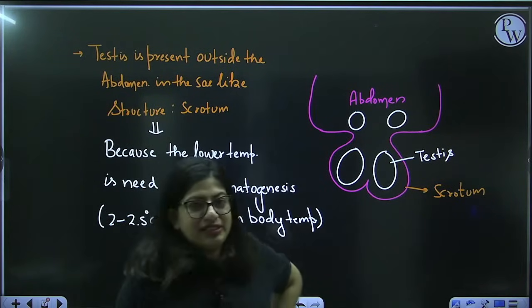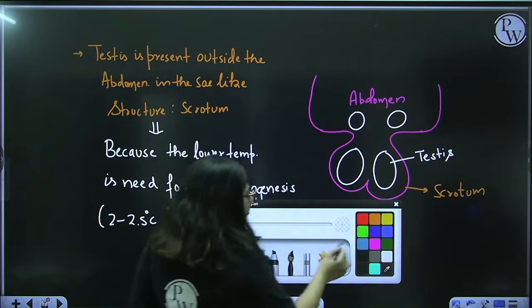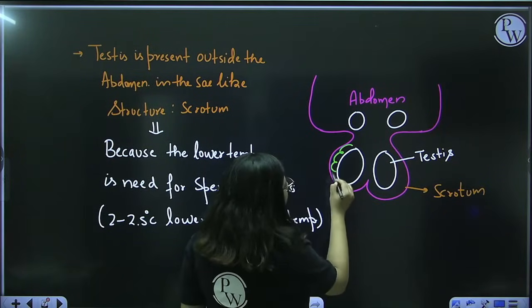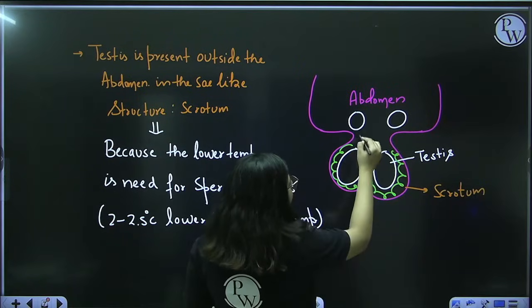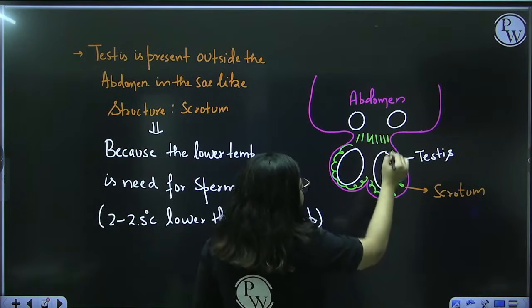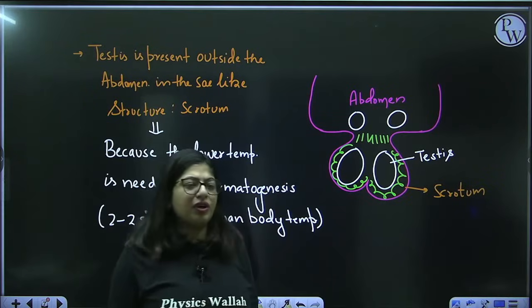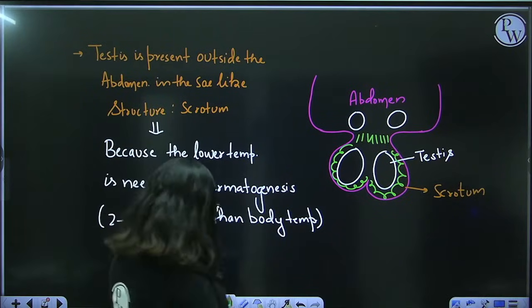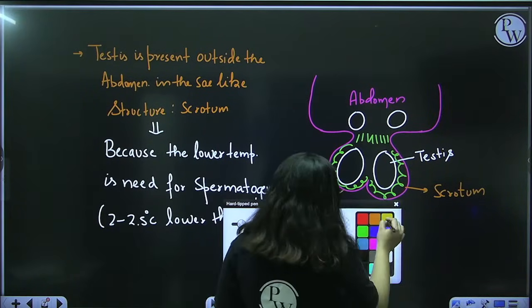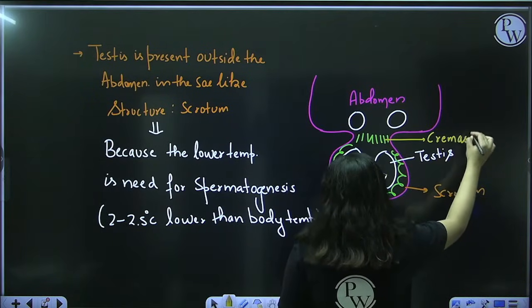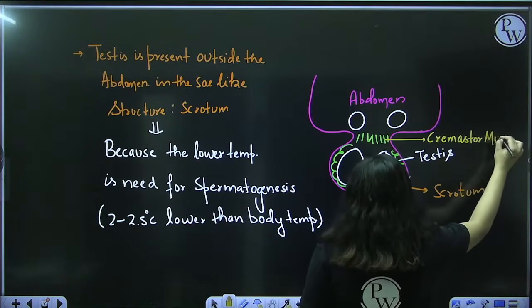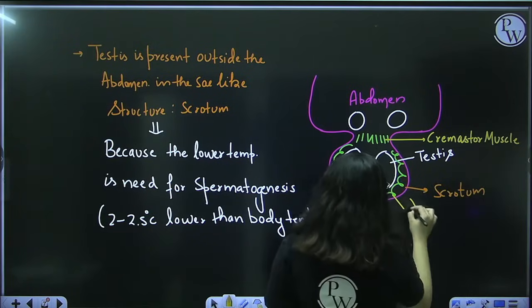See, there are muscles involved. There are certain muscles present. One is the dartos muscle, and the other is the cremaster muscle. If you can remember the name, it's good. If you can't, it's on you. So, there are two muscles present here, guys. This is the cremaster muscle and this is the dartos muscle.